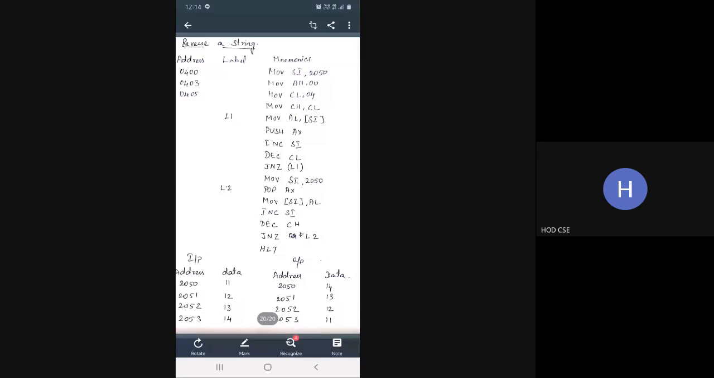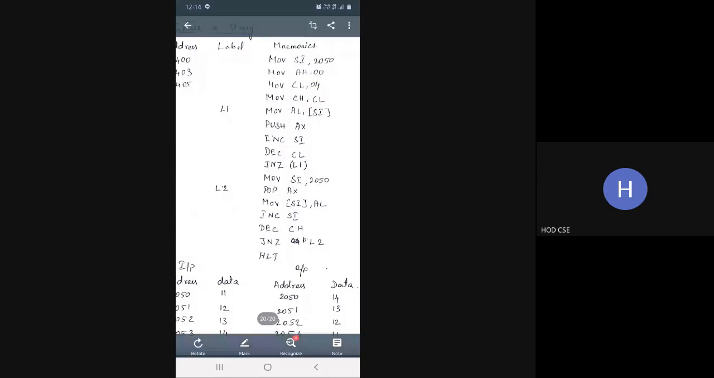Okay, I am explaining the program. So you are initiating the source index with 2050. You are first initiating the accumulator register with 00. You are going to give 4 sets of data. So the count register has 04. You are going to give the same value in CH also.